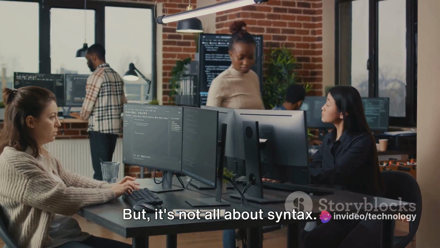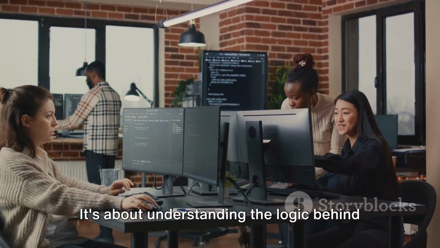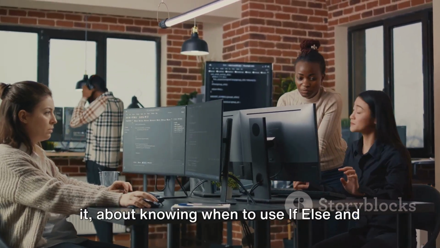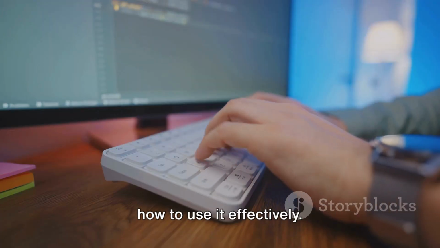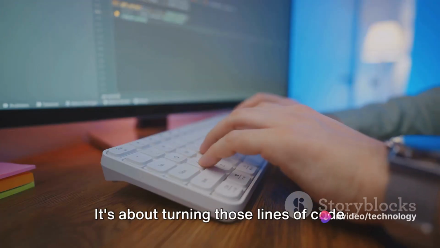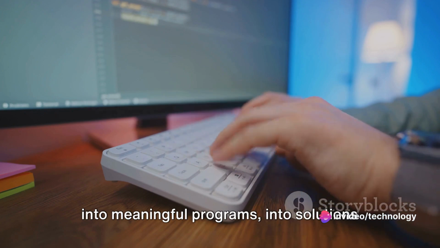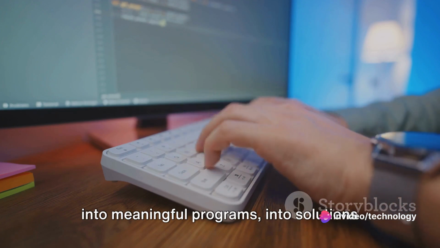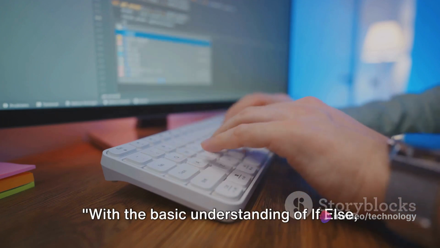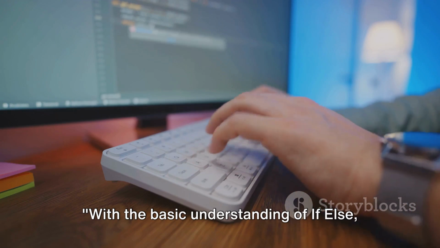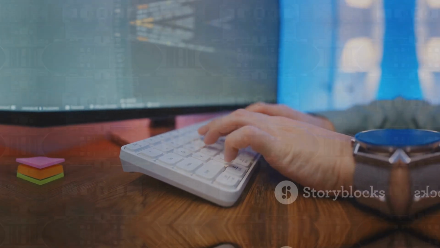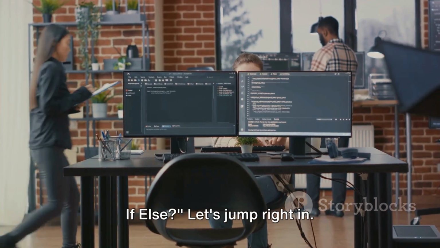But it's not all about syntax. It's about understanding the logic behind it, about knowing when to use if-else and how to use it effectively. It's about turning those lines of code into meaningful programs, into solutions that solve real-world problems. With the basic understanding of if-else, let's move on to the next level. Ready to dive deeper into the world of if-else?